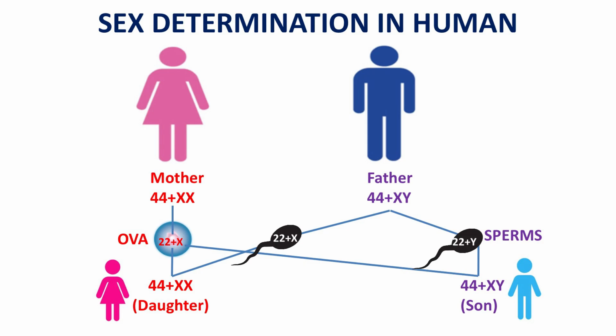If the fertilizing sperm is 22 plus Y, then the offspring will be a son. So, the sperms are the variable factors in sex determination in case of human being.